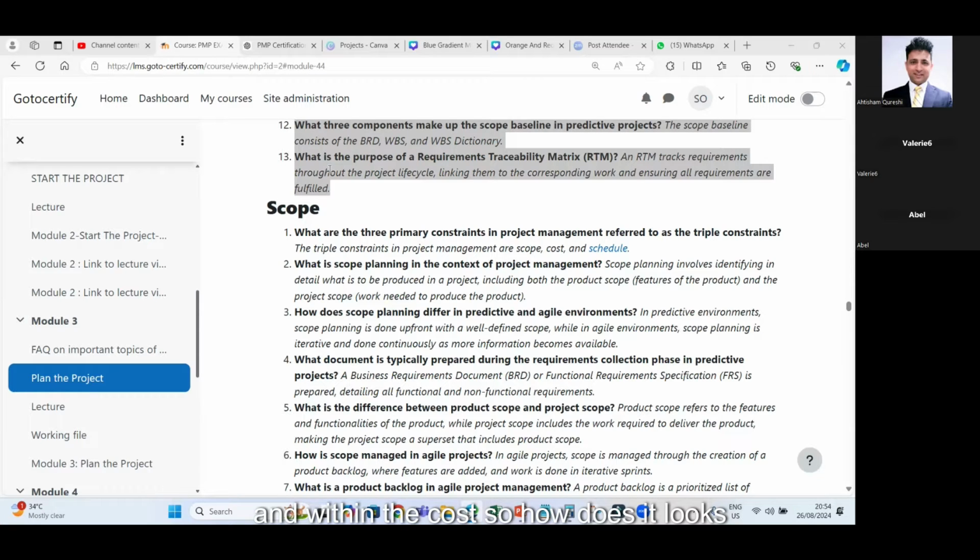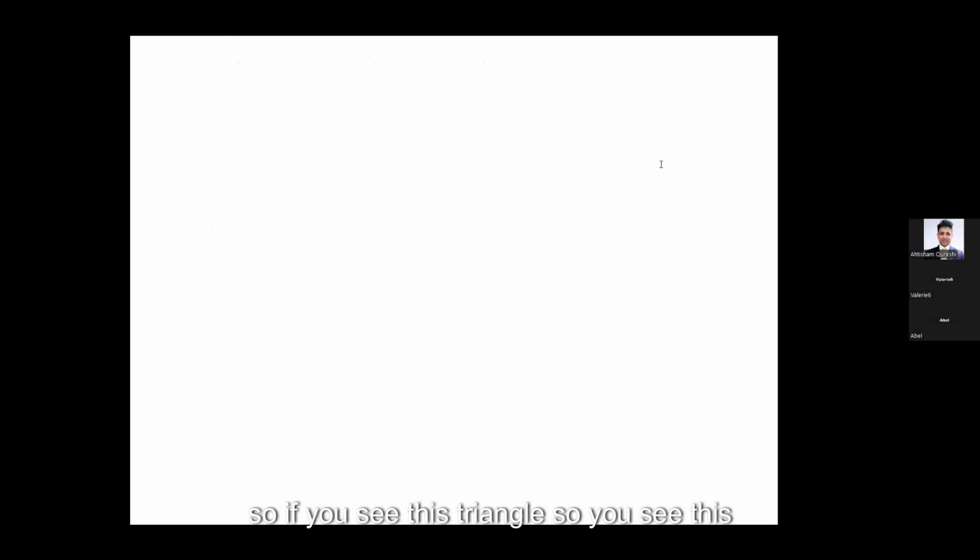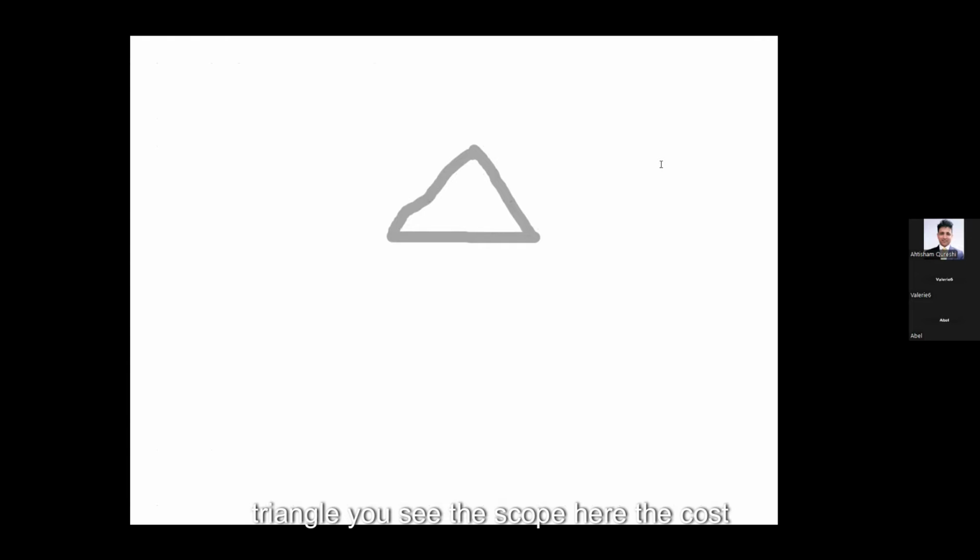So how does it look if I go to the whiteboard? Just let me make sure that the whiteboard is enabled. Okay. So you see this triangle, you see the scope here, the cost here, and then the schedule here. These are your triple constraints, three constraints. So what can you do?